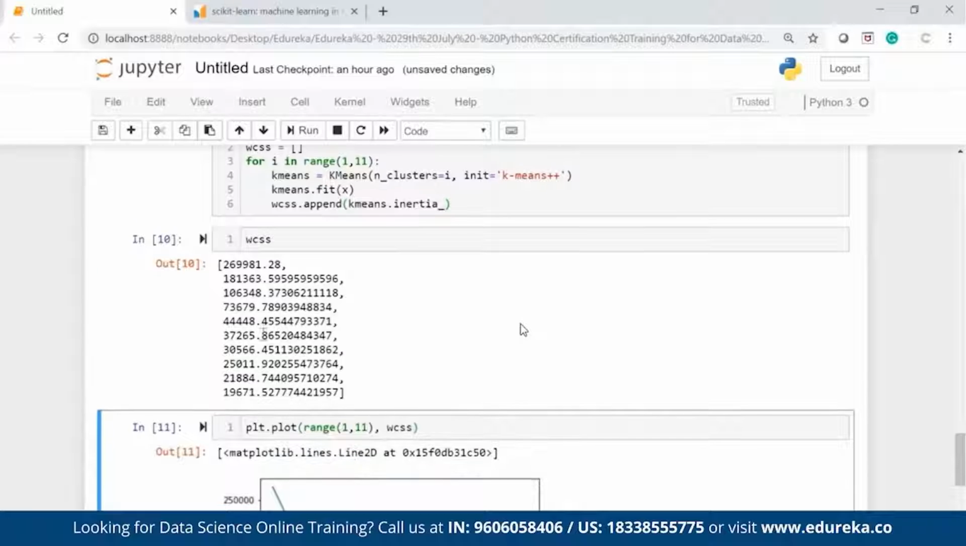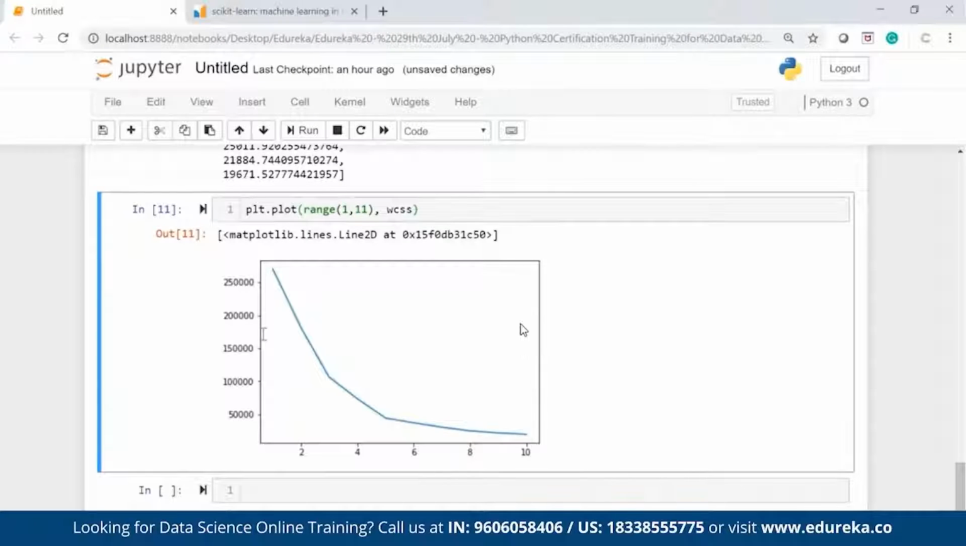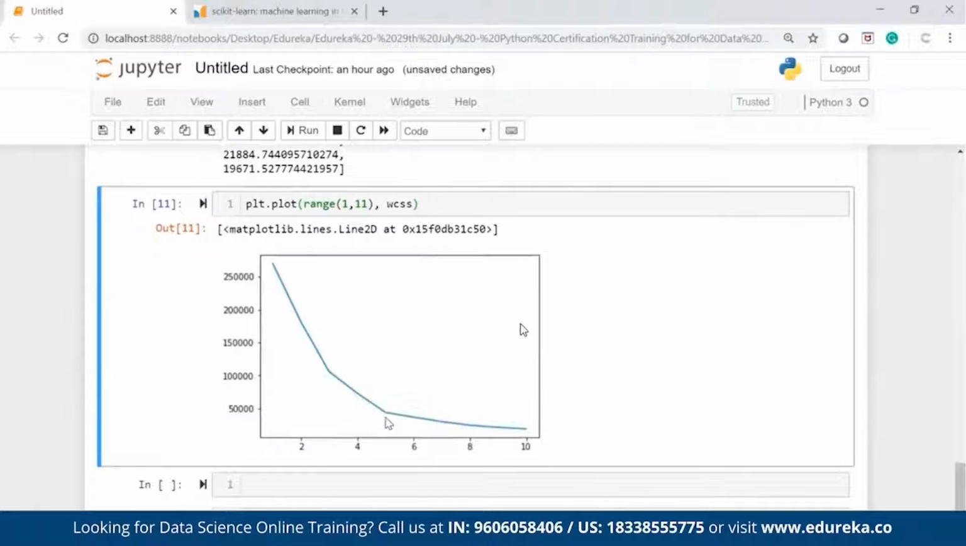Here you go. You get a beautiful elbow chart, and from here I can clearly say that my elbow joint is at cluster number 5. After that, there is very little reduction in the Euclidean distance. So from here, I am able to understand that 5 is the ideal number of clusters which I should have, and I can create 5 clusters in my data set.